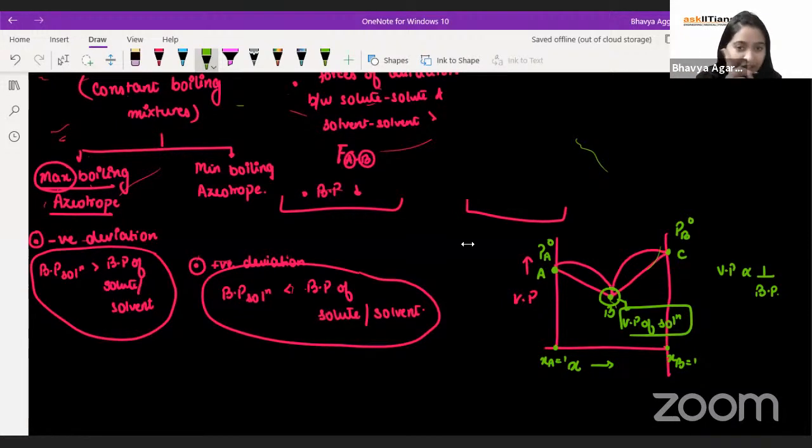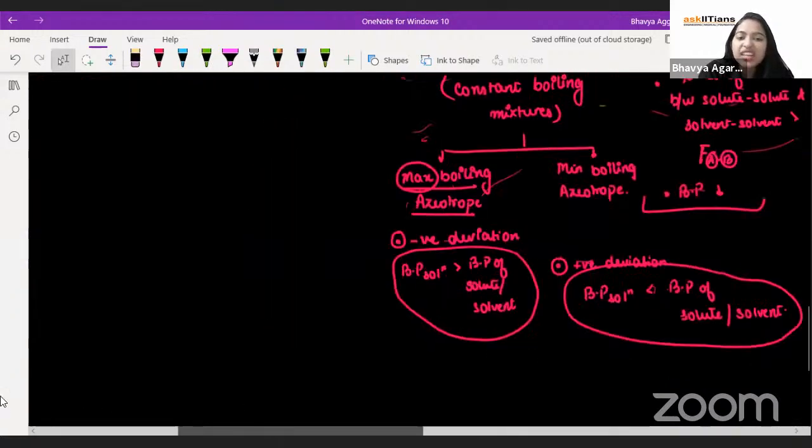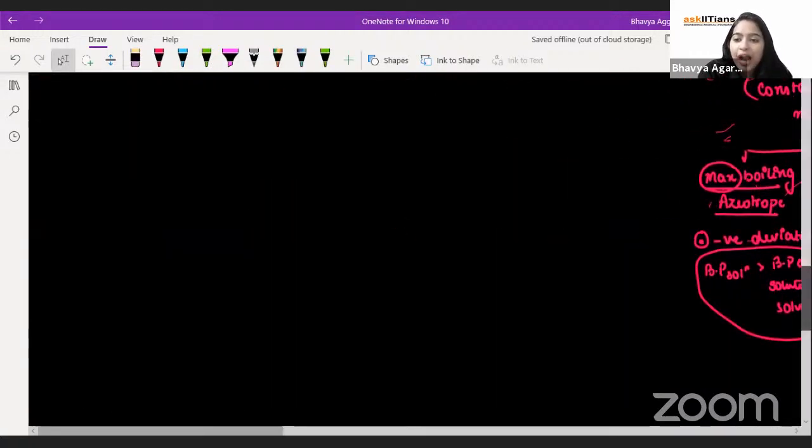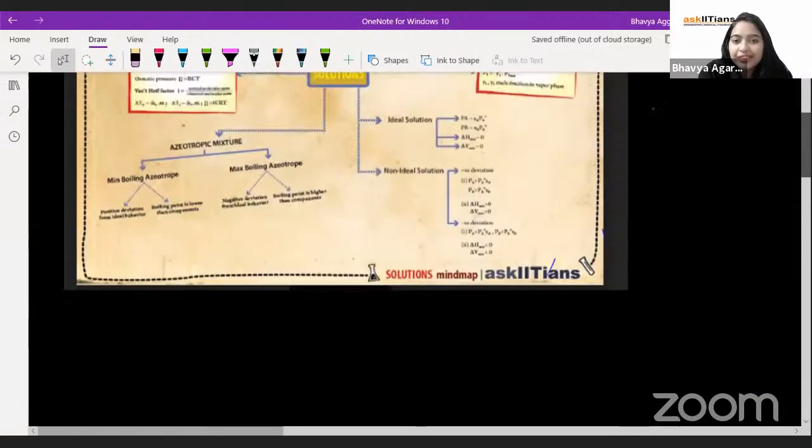Will the vapor pressure be the average of P and PB? Not at all. Not at all. This is something which has to be calculated. And this calculation is done on the basis of two things. You remember there was Raoult's law and this Konovalov's law. This second law is the one which is taken up by Raoult, Dalton.